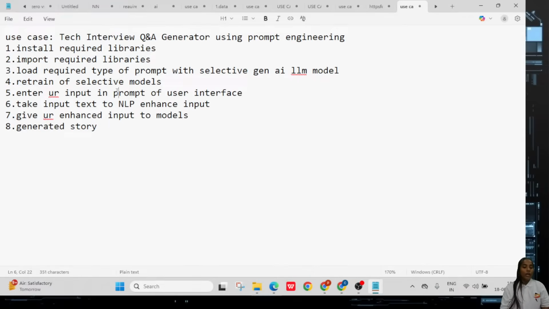Then you enter your input in a user interface. Don't think of it as something different: in the user interface, where you type or enter something, that is only the prompt. I'll call it the user interface prompt. After entering your input, you click the button, and in the background it first goes through the NLP enhancement processing. Only later does it go to the pre-trained LLM model. Finally, it generates the questions and answers.